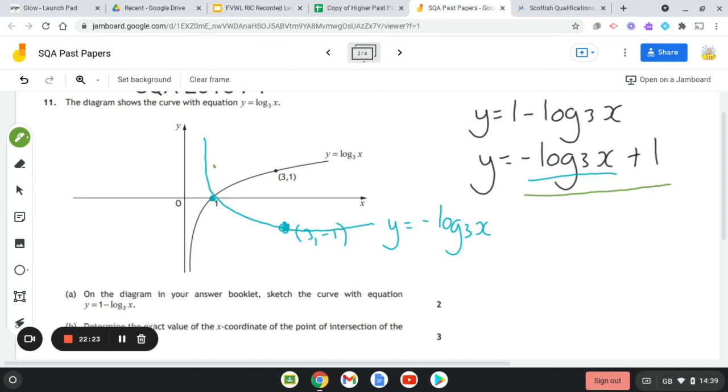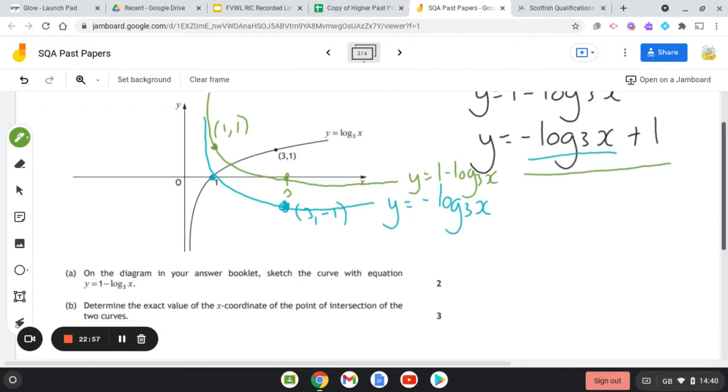Okay, so you're going to have 1, 1 there. So annotate it, and then it's the blue one, remember, it's going to sit on the x-axis. So you can either write 3, 0, or you can just show that it's there. And it's going to cut through that point. So you've got the graph of y equals log 1 minus log to the base 3 of x. Okay, so that's what you've done for 2 marks.